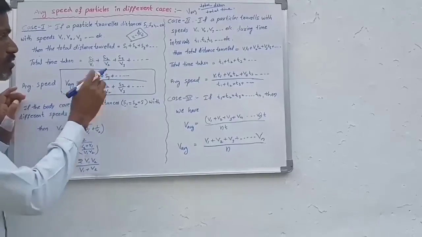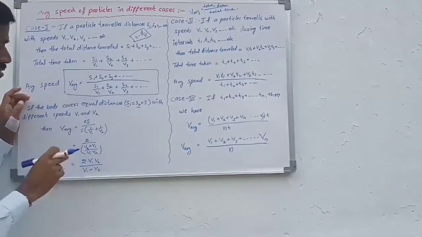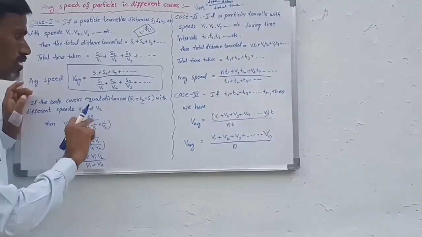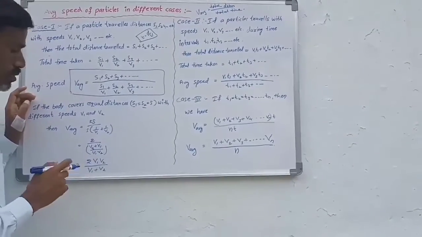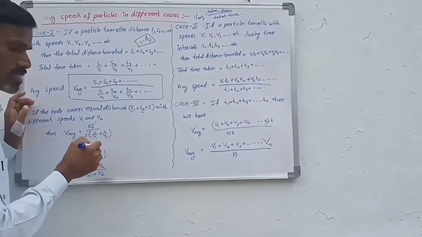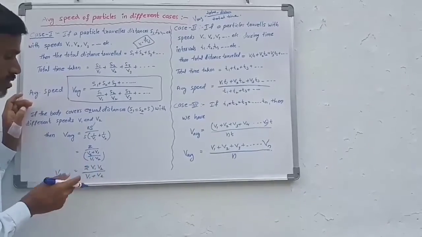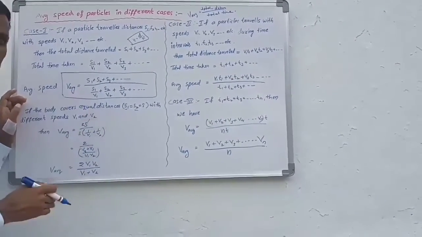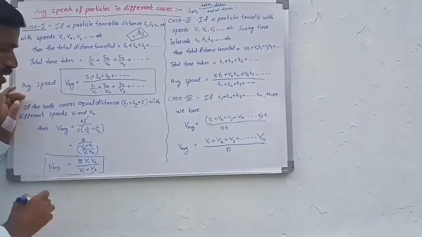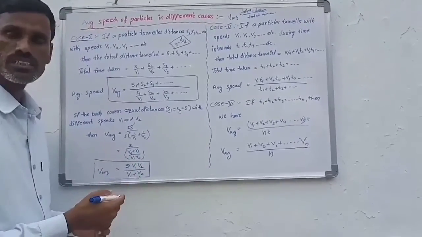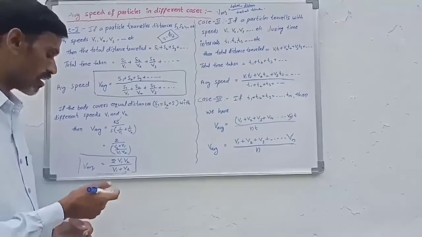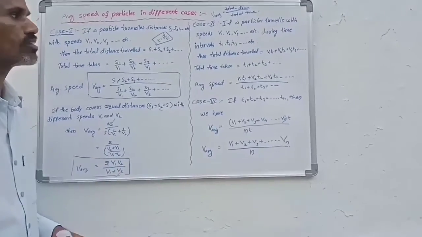So average speed is, we take only two distances and two speeds, that is s1 plus s2. So s1 and s2 is equal to s, that's why 2s by s of 1 by v1 plus 1 by v2. So here s gets cancelled, the remaining term is 2 by, if we take LCM for this, that is v2 plus v1 by v1 v2. Now we move v1 v2 into numerator, that is 2 v1 v2 by v1 plus v2. Okay, if a body covers half of its distance with speed v1 and the remaining half of its journey with speed v2, then the average speed is 2 v1 v2 by v1 plus v2.